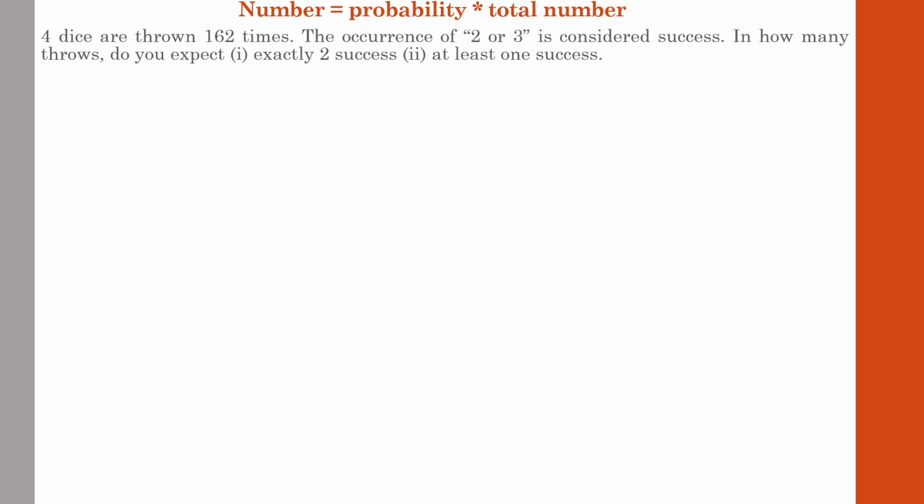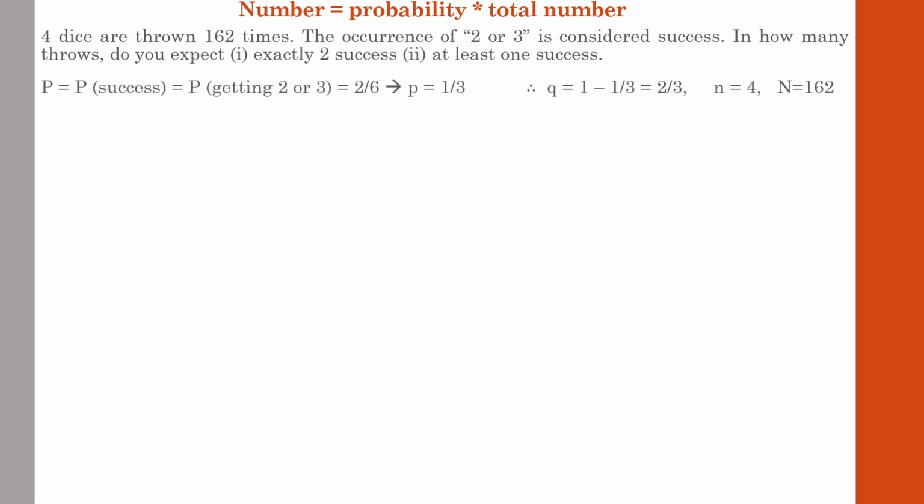Two dice are thrown 162 times. The occurrence of 2 or 3 is considered a success. There are 6 sides in a dice, so occurrence of 2 or 3 is considered a success. In how many throws do you expect exactly 2 successes and at least 1 success? So first of all, let us find P, Q, N. Then we will go further with the case.